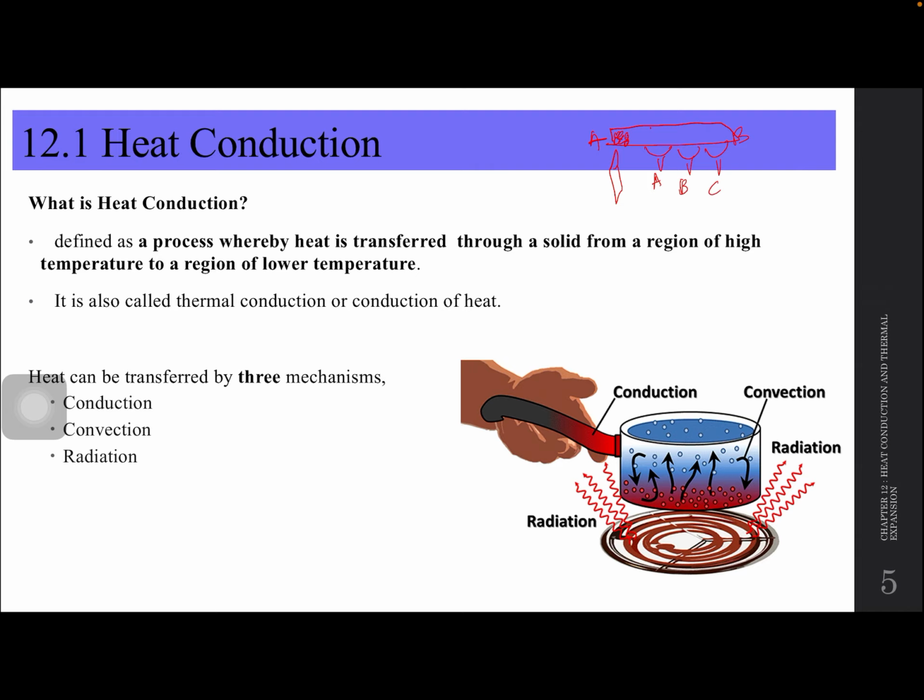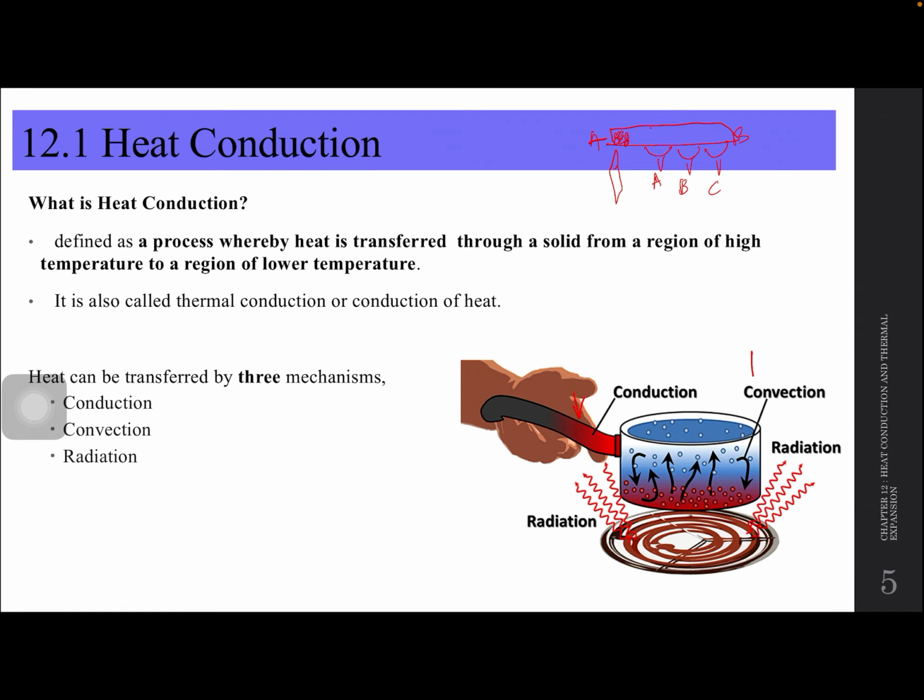Okay, so it's also called thermal conduction or conduction of heat. So basically heat ni ada thermal jugalah. Heat or thermal is the same thing. Okay, so heat can be transferred by three mechanisms: conduction, convection dan juga radiation. So kalau tengok gambar bawah ni, kalau conduction, this is a saucepan, dia panaskan saucepan ni, so then dekat handle dia pun panas. Kalau handle ni metal lah selalunya. Kalau ada plastik pun after sometimes pun panas juga. Walaupun plastik is insulator, nanti kita tengok apa beza insulator dengan conductor. Then kita ada convection dan juga radiation.